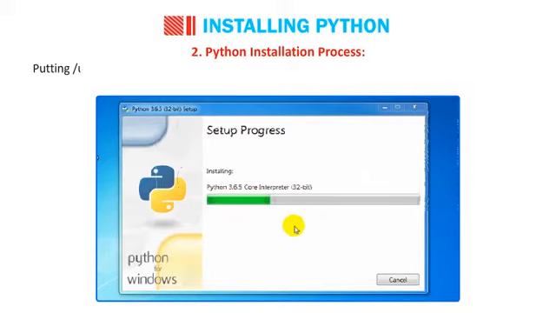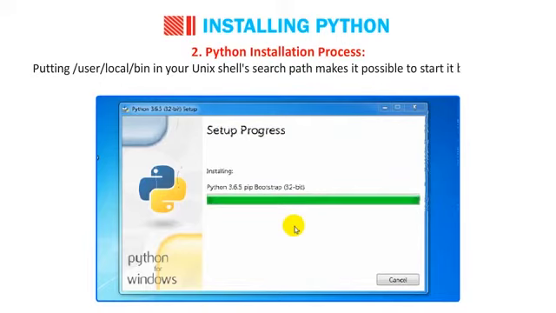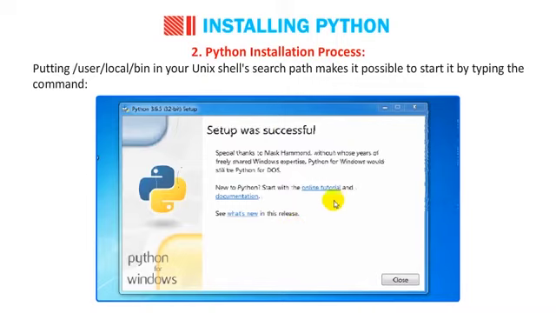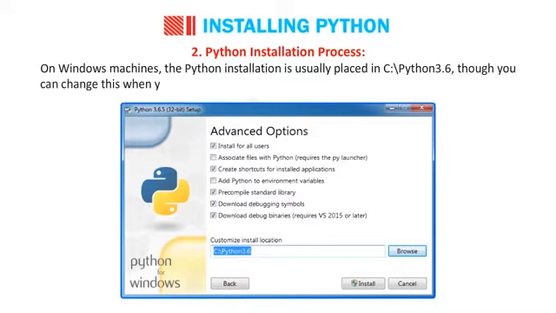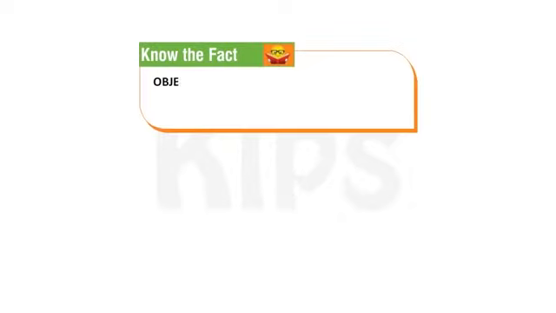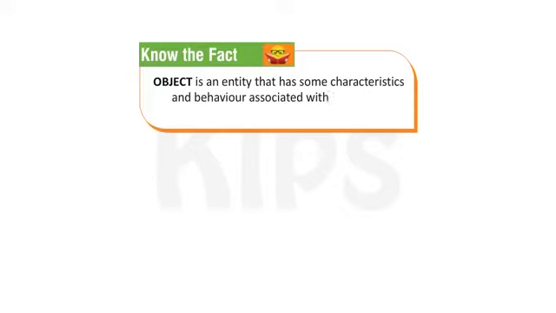Putting /usr/local/bin in your Unix shell's search path makes it possible to start it by typing the command. On Windows machines, the Python installation is usually placed in C drive /python3.6, though you can change this when you are running the installer. Students know the fact that object is an entity that has some characteristics and behavior associated with it to which a specified action is directed.